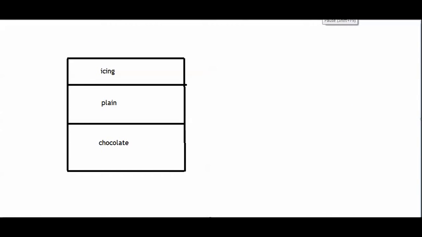This is an analogy of why a representative sample is needed to make an accurate conclusion about an entire population. This cake right here is meant to be an entire population of food. The population of food has 3 layers in this case. It has a layer of icing, a layer of plain cake, and a layer of chocolate cake. We can see that each layer is a third of the cake.